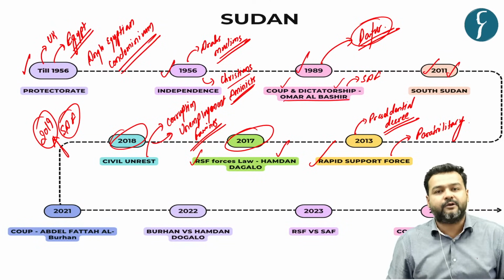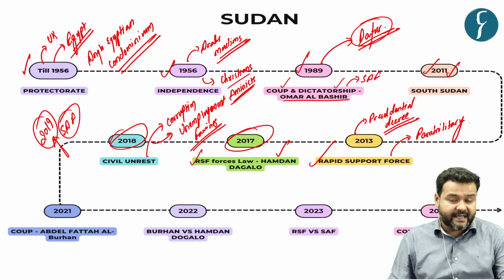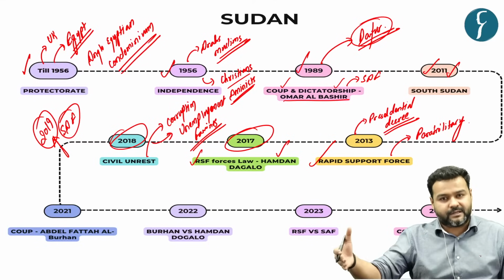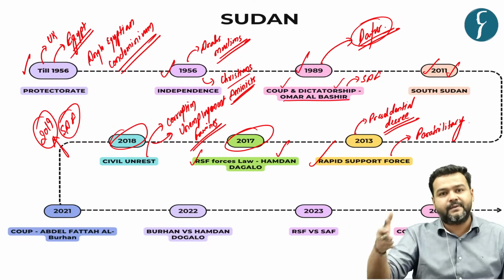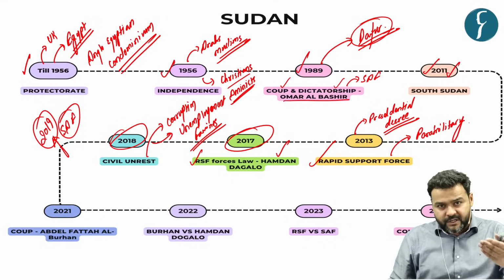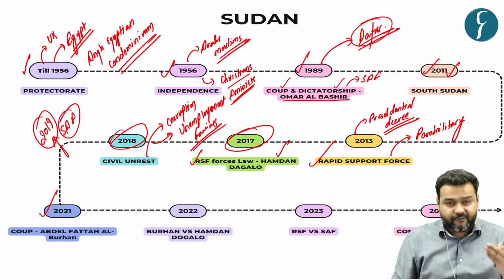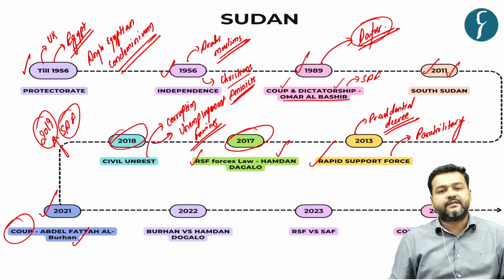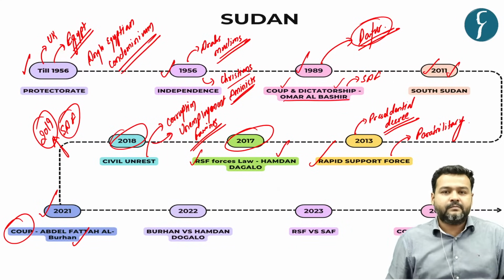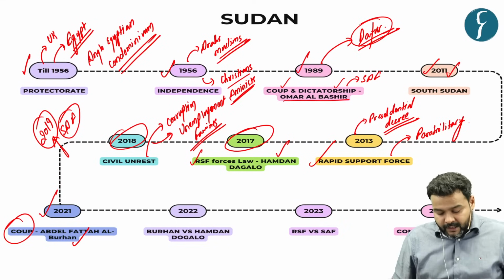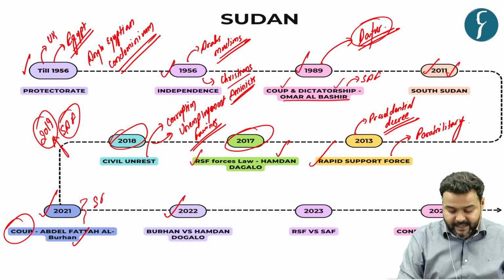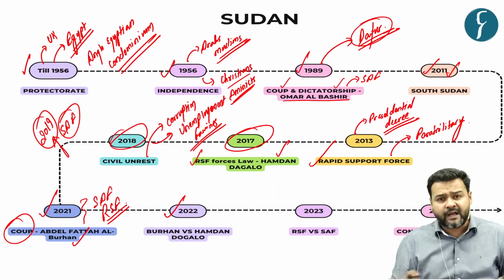They wanted a democratic government, but certainly SAF was not willing to give it easily. So there was a transition. The model was a civil-military transition model, which went on till 2021, and finally SAF commander Abdel Fattah al-Burhan again orchestrated a coup and just captured the government. Now, the issue started in 2022. Till 2021, SAF, that is the Army, and Rapid Support Force, that is the tribal militia, were hand in glove.